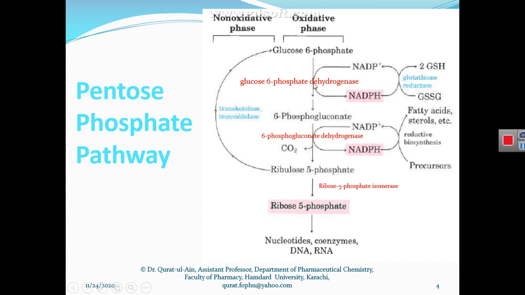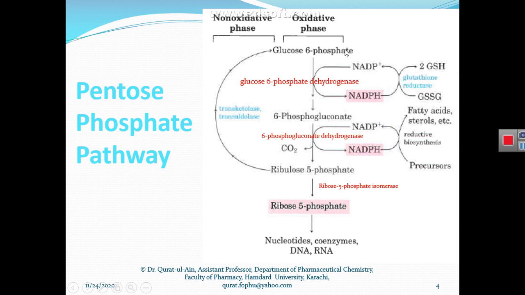So what this glucose 6-phosphate dehydrogenase enzyme is doing is removing a hydrogen atom from this glucose 6-phosphate molecule and adding this hydrogen atom onto NADP, nicotinamide adenine dinucleotide phosphate, and converting glucose 6-phosphate to 6-phosphogluconate. And this NADP molecule is converted into NADPH after the addition of a hydrogen.